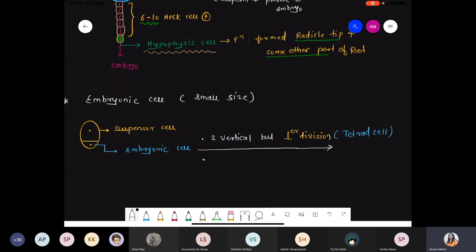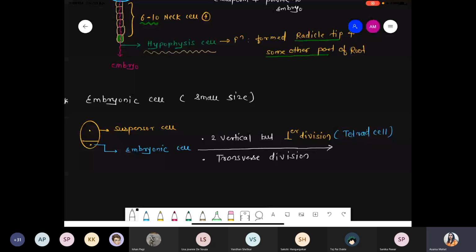Another one: after the two vertical but perpendicular divisions, there is a formation of the transverse division. अब same apple को लेना और अभी आपको उस apple के total 8 section करने. Transverse means what? Horizontal cut, right? Apple को cut करो 2 times vertical, 4 sections get formed. Now from the center you have to cut that apple in horizontal direction. So how many parts are produced? Total 8 parts. So how many cells do we obtain at the end? Total 8 cells we obtain.